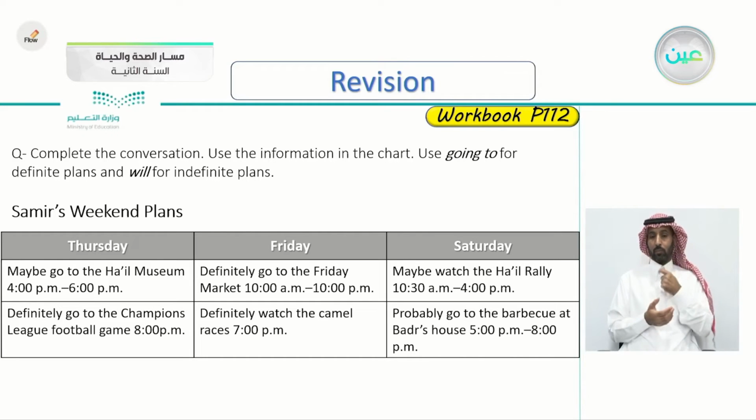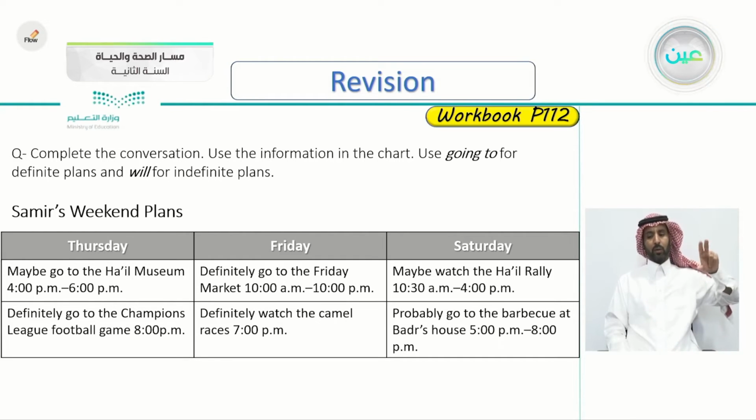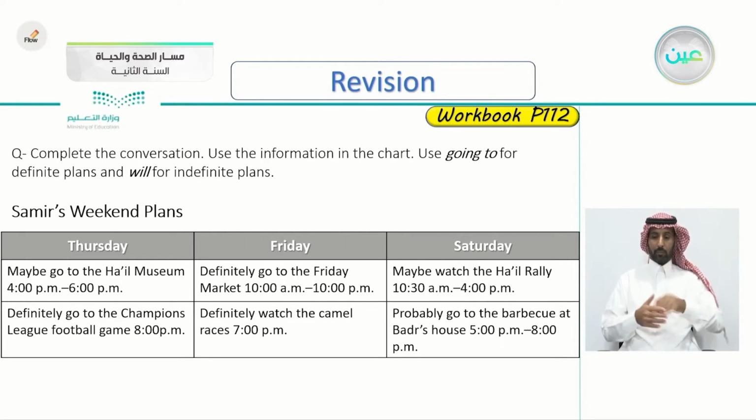Thursday, Friday, and Saturday. Thursday, maybe go to Hayal Museum from 4 p.m. to 6 p.m. Definitely go to the Champions League football game 8 p.m. Friday, definitely go to the Friday market 10 a.m. to 10 p.m. Definitely watch the camel races 7 p.m. Saturday, maybe, not definitely, maybe watch the Hayal rally 10:30 a.m. to 4 p.m. Probably go to the barbecue at Badr's house 5 p.m. to 8 p.m. So this is the weekend plan, the weekend from Thursday till Saturday.